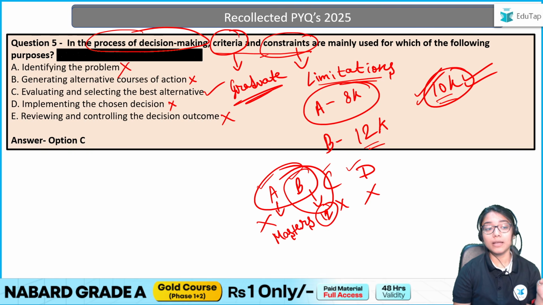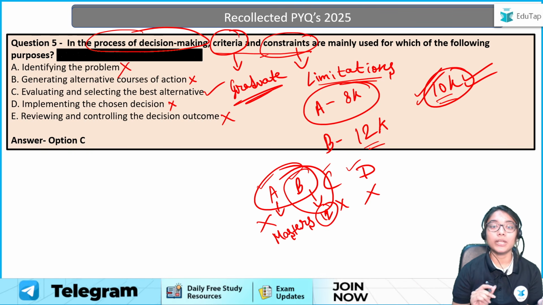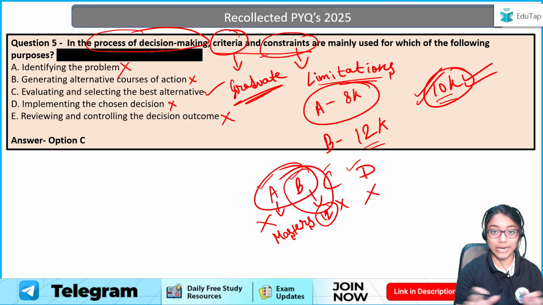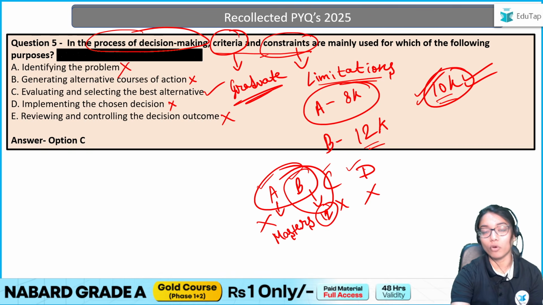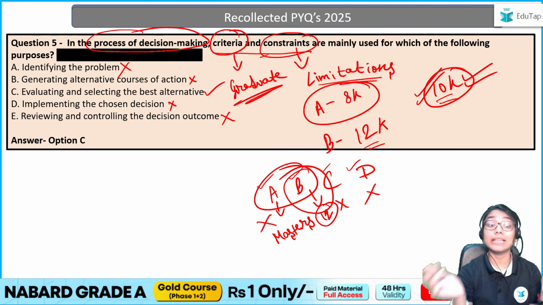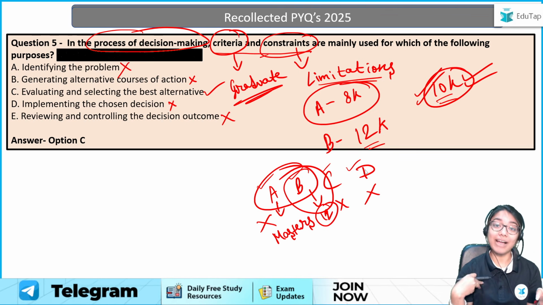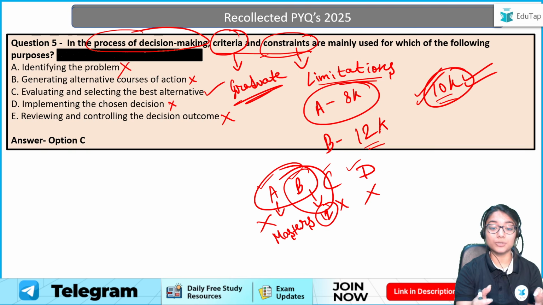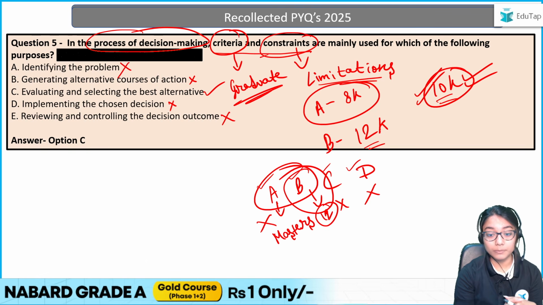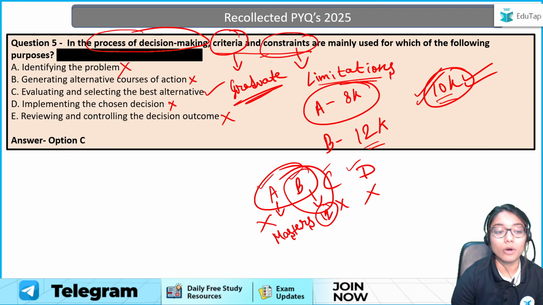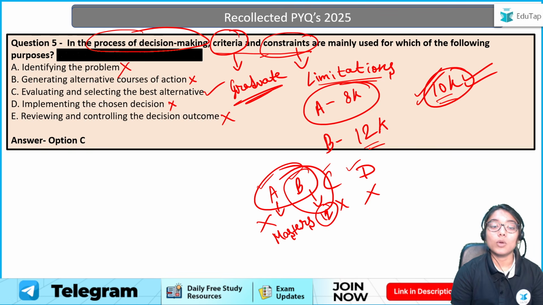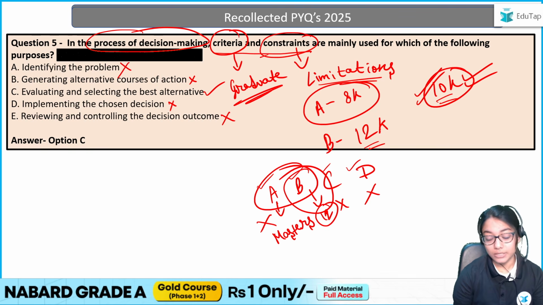Why was it option C? Because when I'm evaluating and selecting between alternatives, I have to see how much resources I have, because I don't have unlimited resources. So if I don't have resources for C and D, obviously they are eliminated. And then I also have to check whether the options I have meet the criteria or not. If the requirements are not met, can I go with that option? Obviously not. Therefore, in option C, we require criteria and constraints.